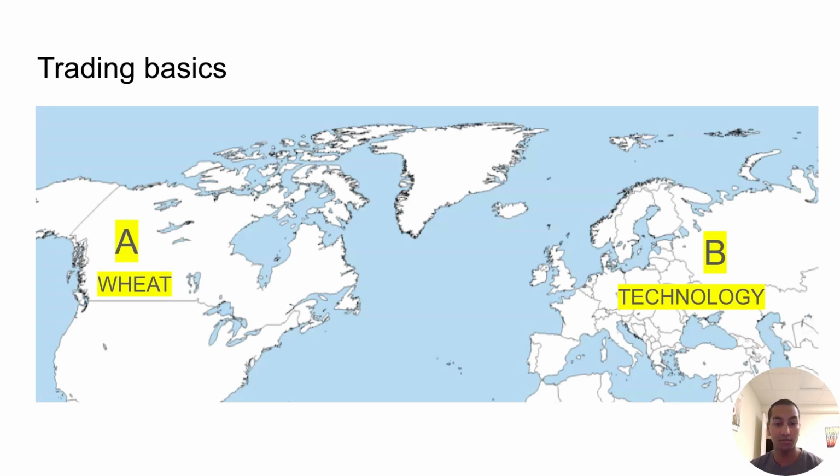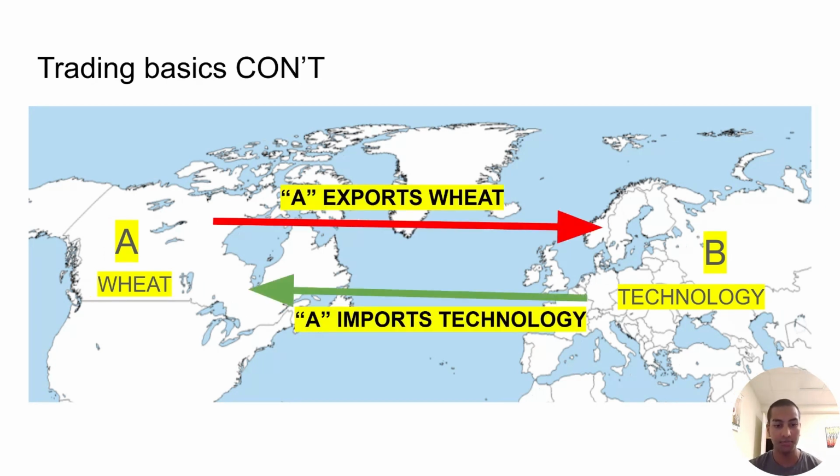So imagine two countries, A and B. Country A has a lot of wheat, while B has a lot of technology, and they decide to trade. Country A exports wheat, and B exports tech to country A. The trade increases consumer and producer surplus in both countries.